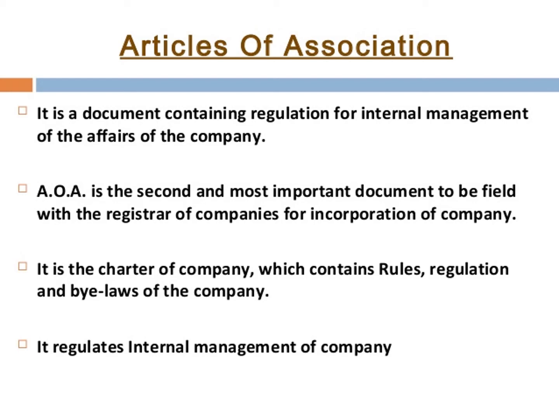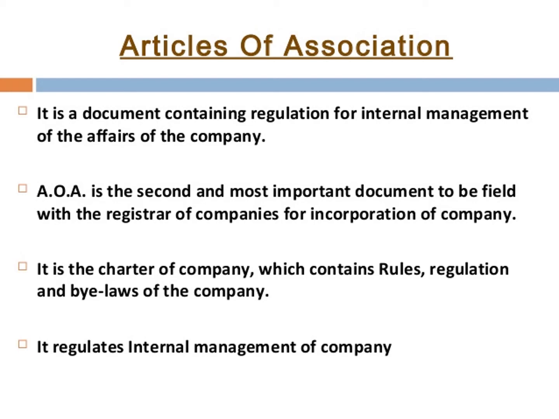It is the second most important document to be filed with the registrar of the company for incorporation. It contains rules, regulations and bylaws, and it regulates the internal management of the company. That means it defines the relationship of member to member and member to company.